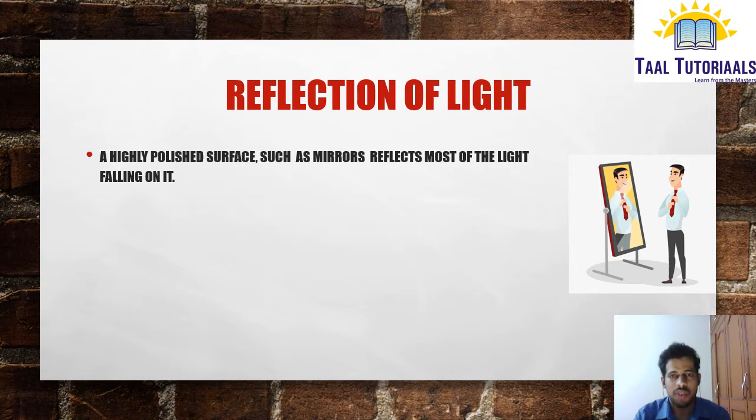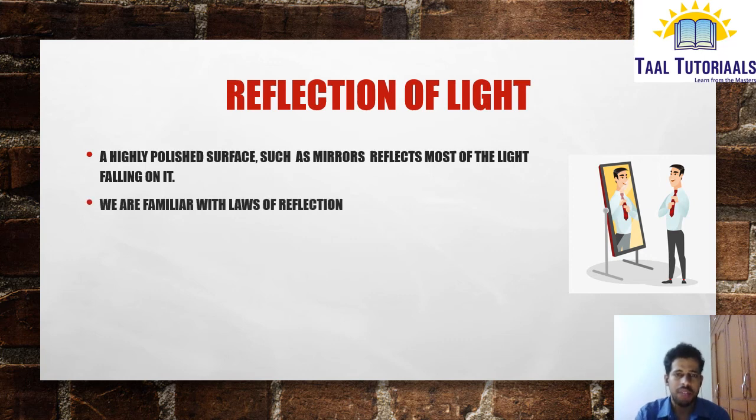So what is reflection of light? The bouncing back of light when it hits some obstacle is called reflection of light. Three things will happen whenever light falls on any object. One is reflection, another one is refraction and the third is absorption. Usually reflection we are going to study now. We'll see about the refraction and absorption later. Absorption means it just absorbs the light. Refraction we'll study in the further part of this chapter. Reflection means whenever a light ray hits any obstacle, it reflects back. That is called reflection.